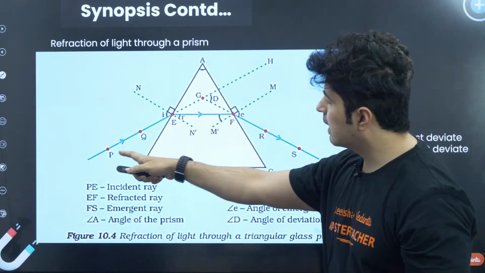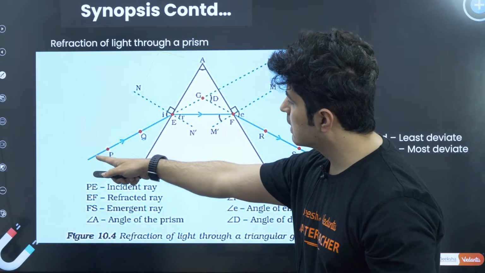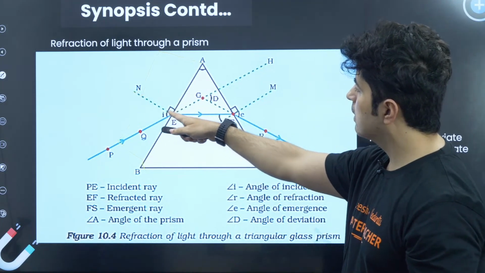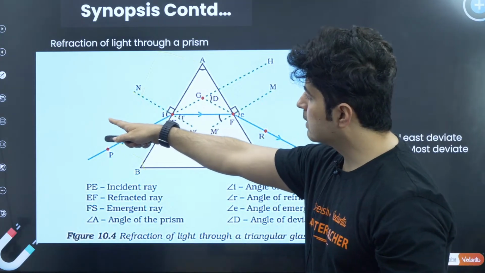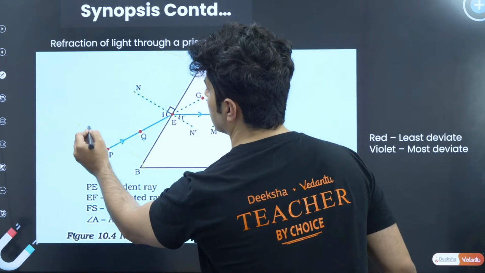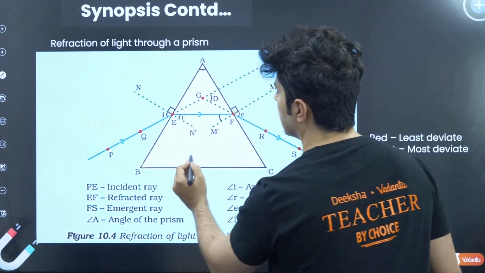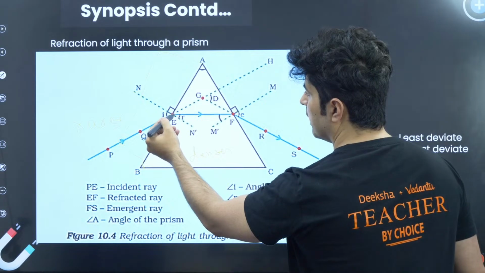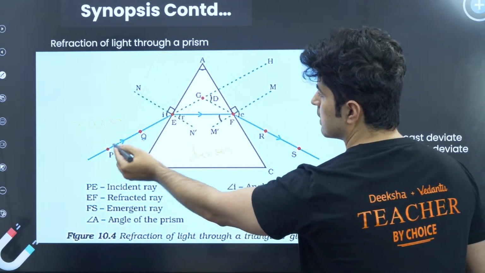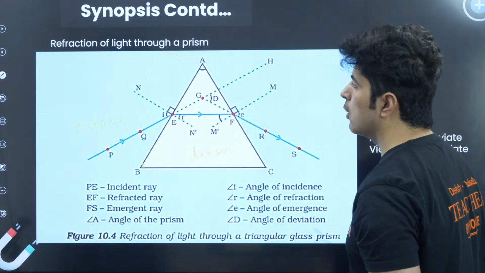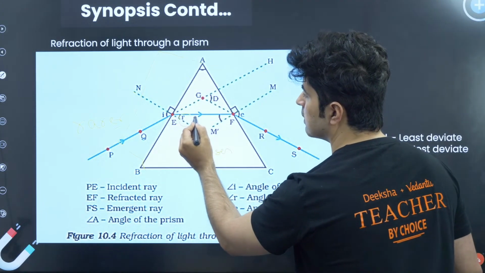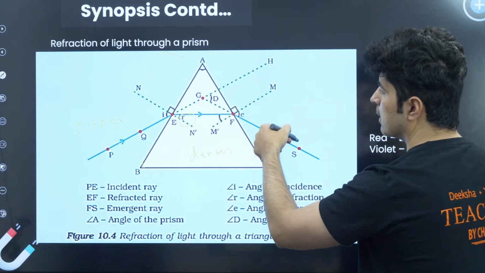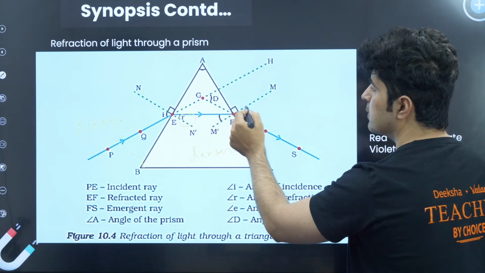Okay, so what happens? There is one incidence ray. As you can see, this incidence ray comes over here, and this is the normal. The outside is a rarer medium, and this is a denser medium. So the incidence ray bends towards the normal. This is the angle of refraction, and as the ray goes forward, again it goes away from the normal. This is called the angle of emergence.